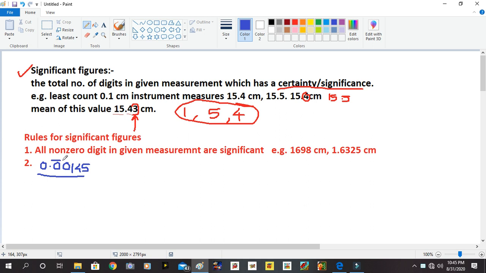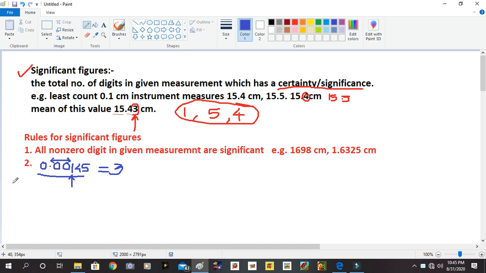After the decimal point, these two zeros are important, but the counting actually starts from 1, and then 4 and 5. So in that case, all the zeros before a non-zero digit are not significant. So here, though the total number of digits is 6, the significant figures are 3 only. I think this is important to understand, important to learn.